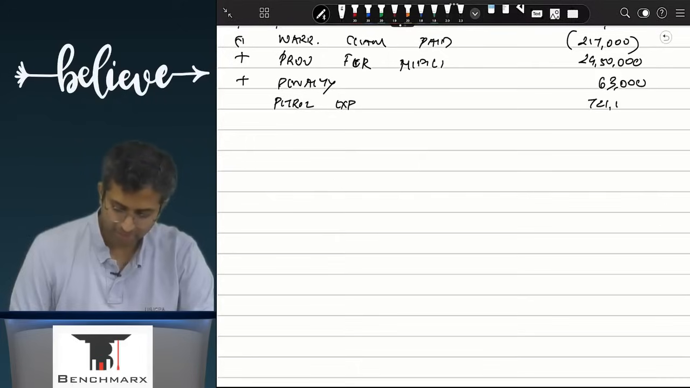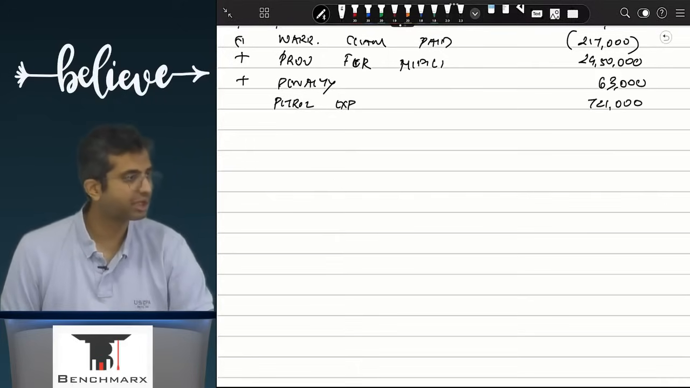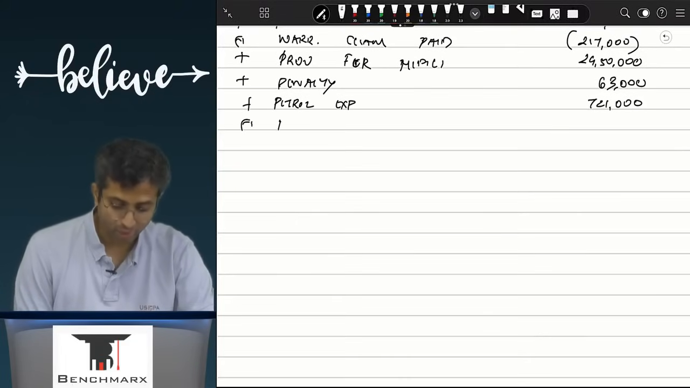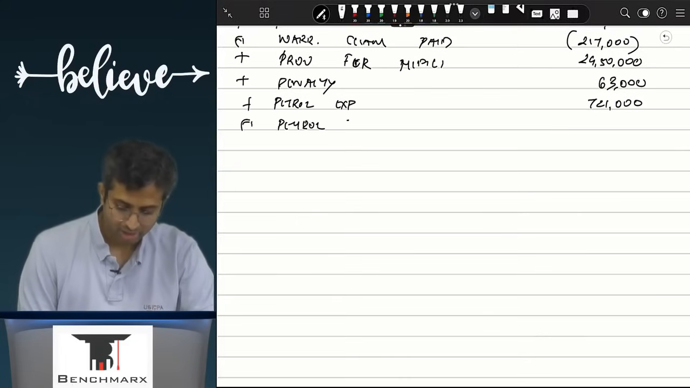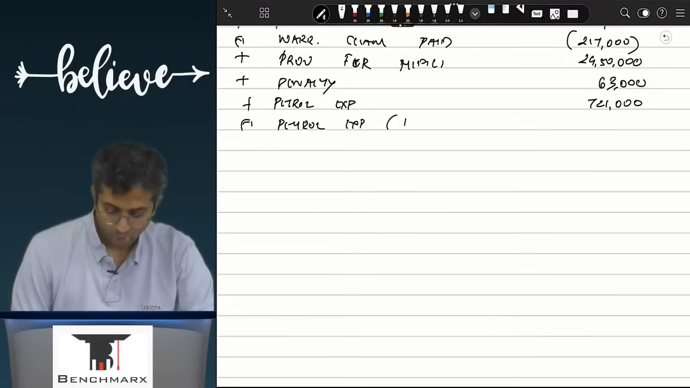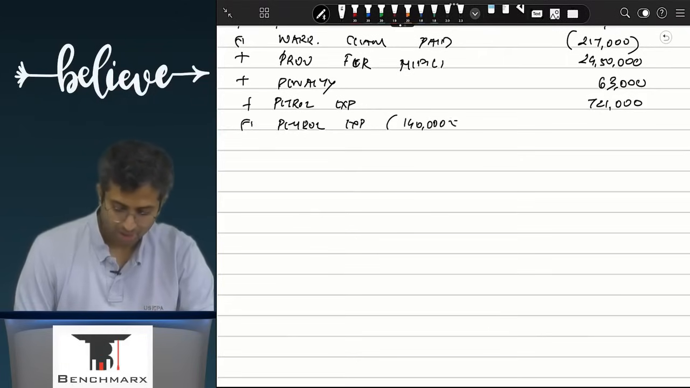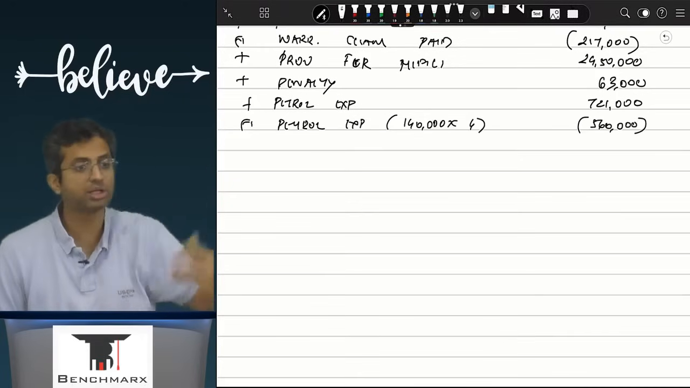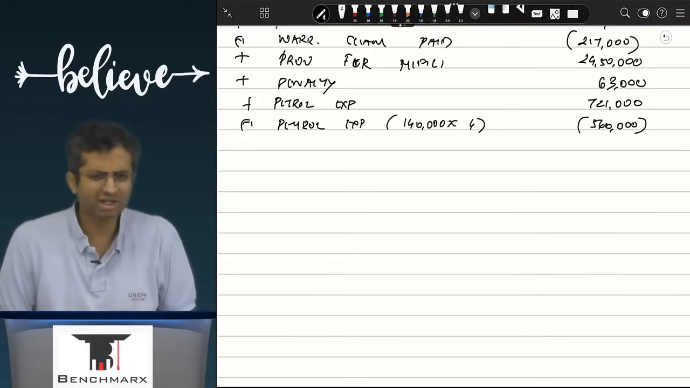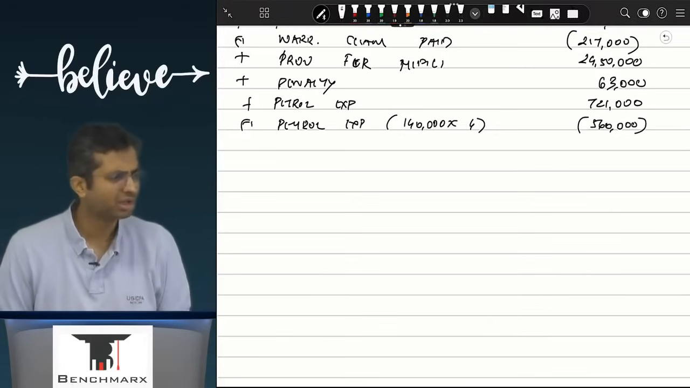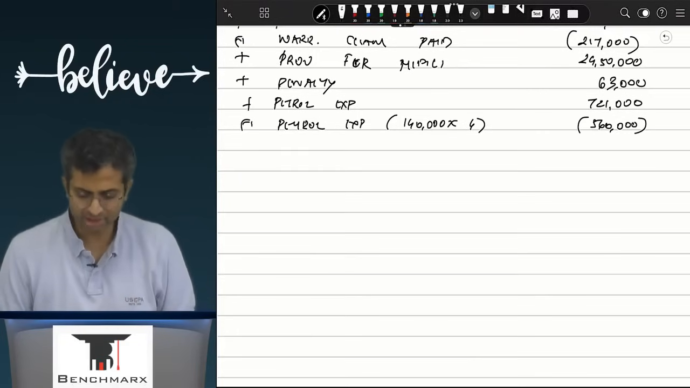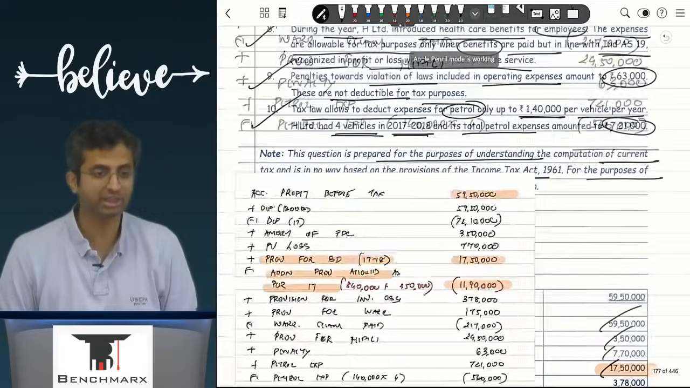7,21,000. I must have claimed a petrol expense of 7,21,000. I will add it back minus eligible petrol expense. This is 1,40,000 into 4. This is 5,60,000. Achha, for the remaining, will a deduction ever be allowed? No. So is that a temporary difference or other than temporary? Do I need to create any deferred tax working? No.